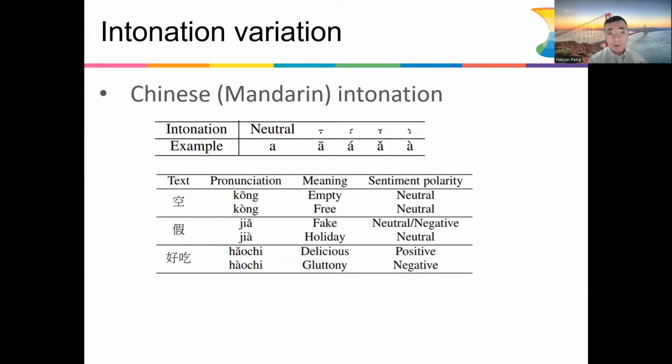For the second row, the character, as we also showed in the previous slide, has two intonations, which mean fake as well as holiday, and will result in different sentiment polarity. It could be negative for fake, and neutral for holiday. For the last word, it could mean delicious, which is a positive word, and gluttonous for the negative one.